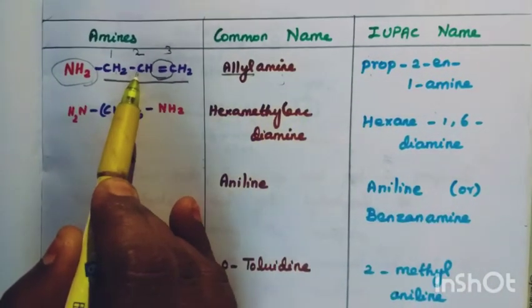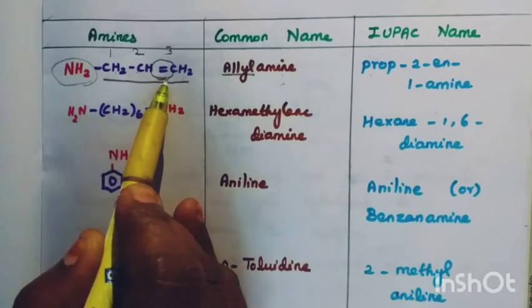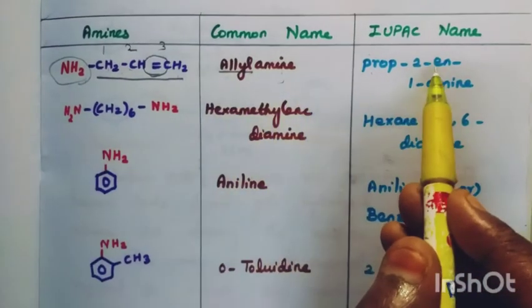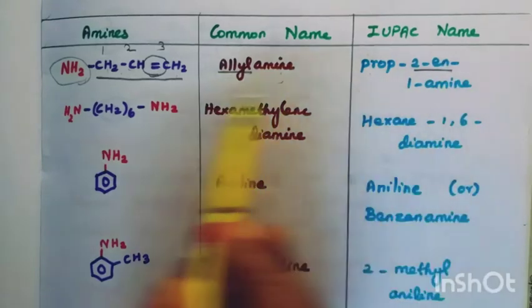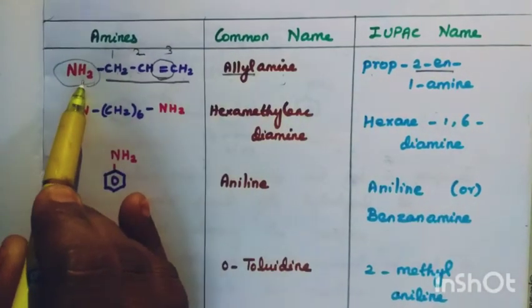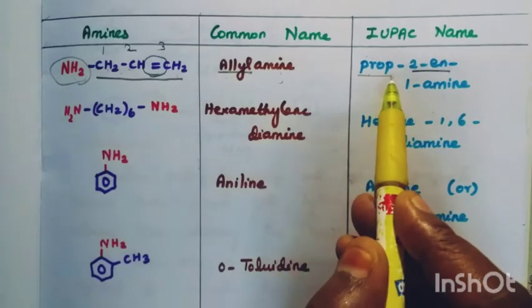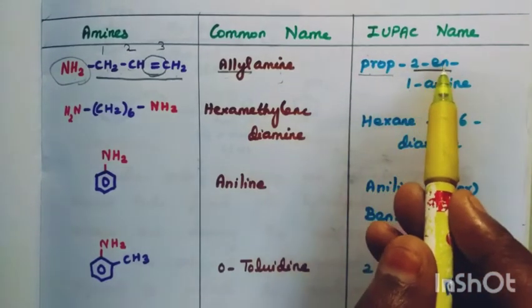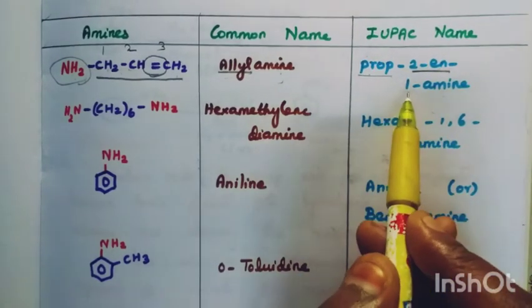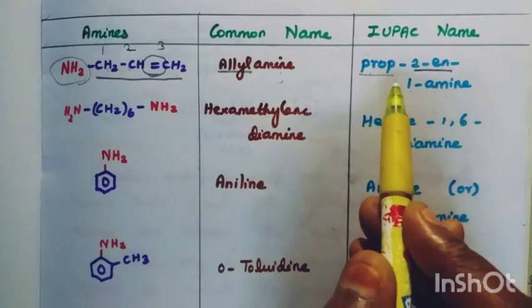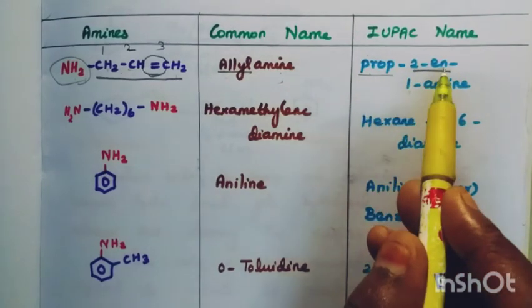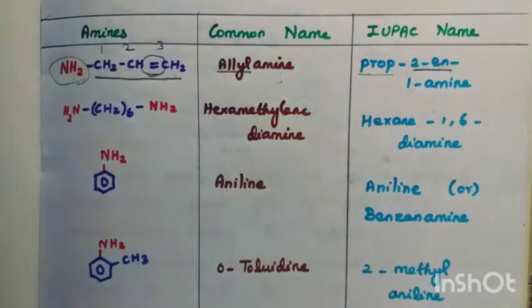Second carbon we have a double bond, so 2-ene. First carbon we have an amino group, so 1-amine. In 3 carbon atoms, the second carbon carries a double bond and the first carbon carries the amino group. So it is called prop-2-ene-1-amine.